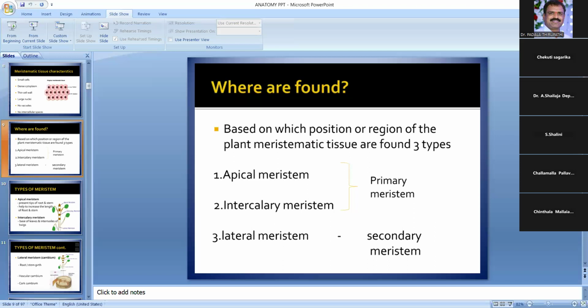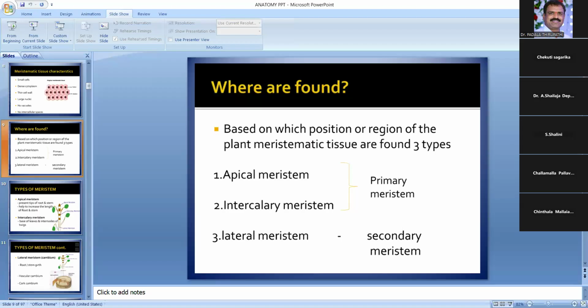See here, this is the internode. From node to node, the space between the two nodes is called the internode. In that internode place, intercalary meristems are there. So in grasses, we observe that the leaf sheath is there. You observe that.